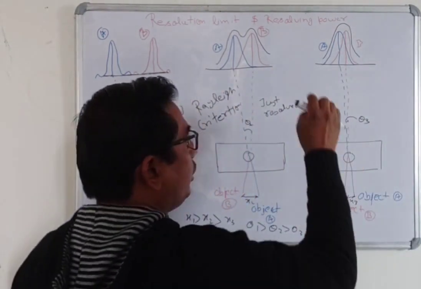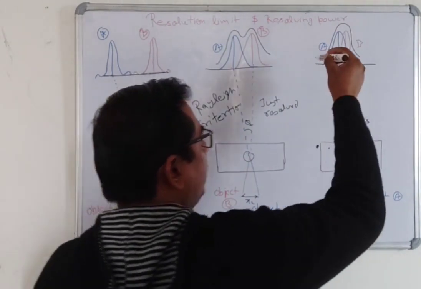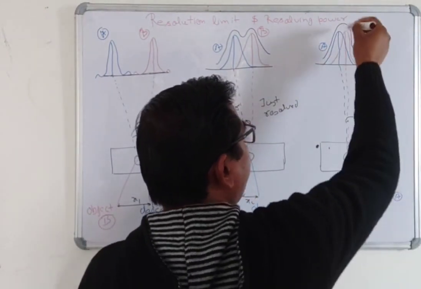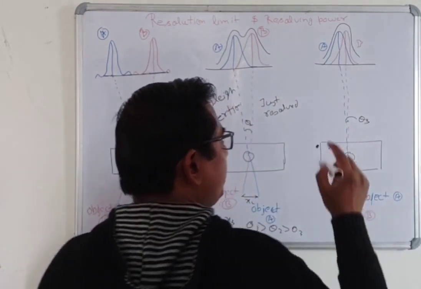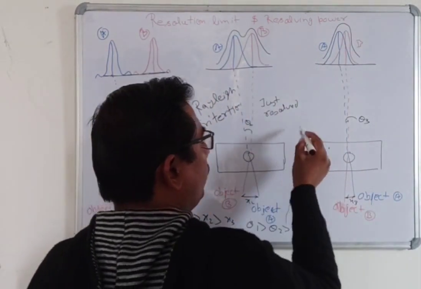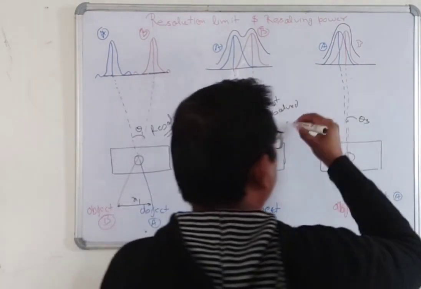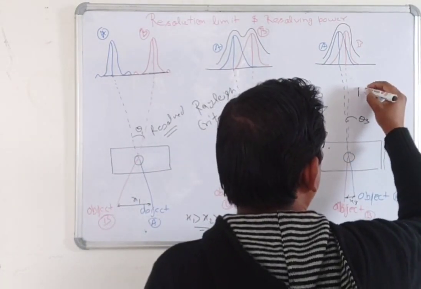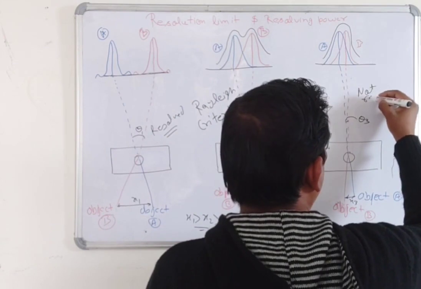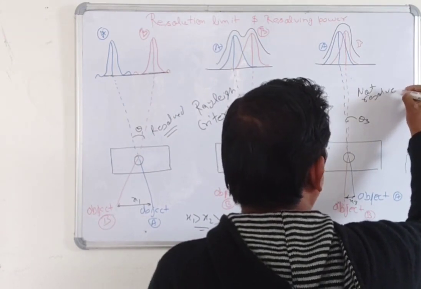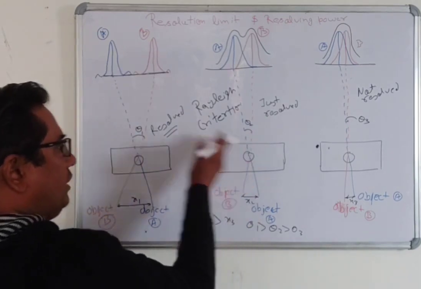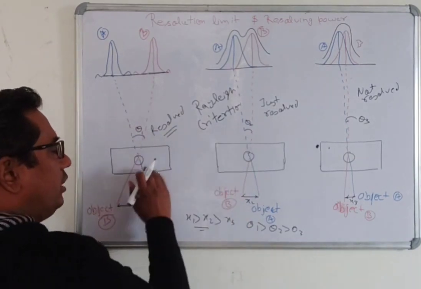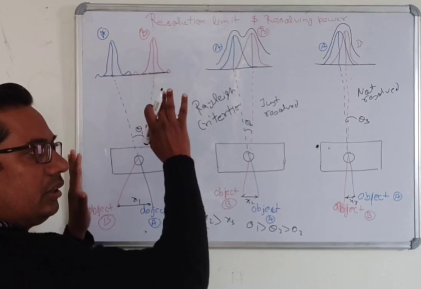We will not see two spectra. Here, these two objects produce a single peak. It means that below this value we cannot resolve it, and this condition is known as the not resolved condition. Above this condition is known as the completely resolved condition.